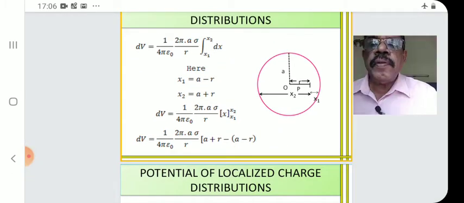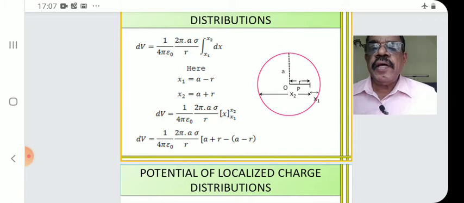x1 is a minus r, x2 is a plus r. So the limits are put here. That is dV is equal to 1 by 4 pi epsilon 0, and on integration, you integrate. You put V as 1 by 4 pi epsilon 0, 2 pi a sigma by r. The integrated value is x, from x1 to x2.